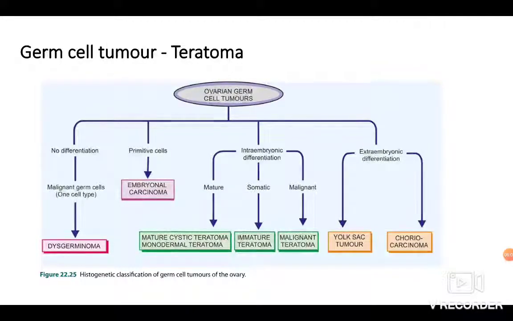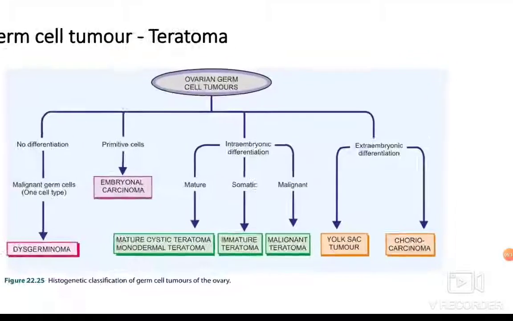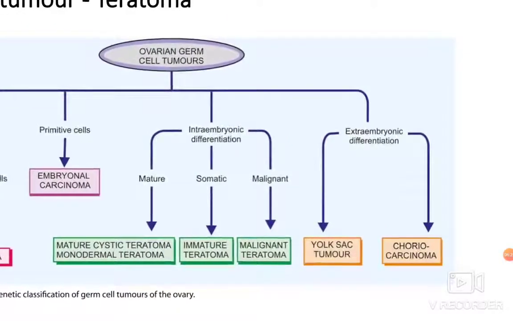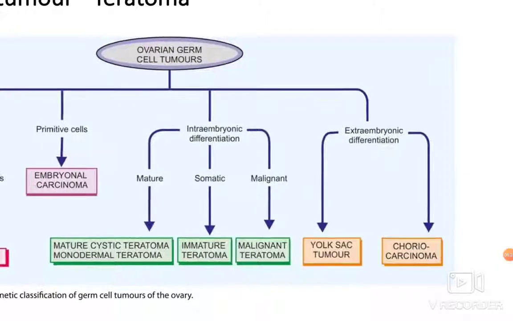Whereas the extraembryonic differentiation gives the yolk sac tumors and choriocarcinoma. Primitive cells form the embryonal carcinoma, and no differentiation forms the malignant germ cells. That means they have only one cell type, which is known as the dysgerminoma. Here we are going to concentrate on the intraembryonic differentiation, that is the mature, somatic and malignant counterparts of teratoma.